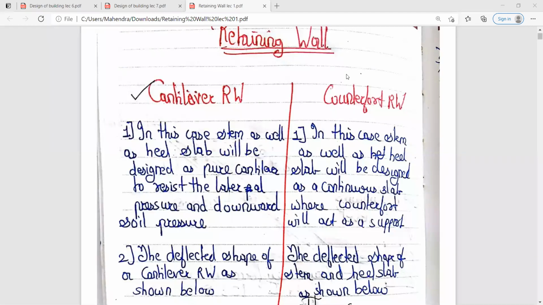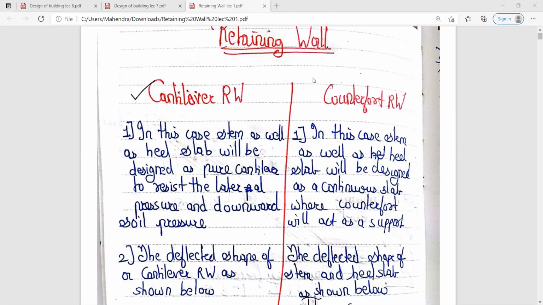The design of the retaining wall should be in such a way that it can resist all the forces coming on it. Whatever forces are acting upon the retaining wall, it should be designed in such a way that it can resist all of them.